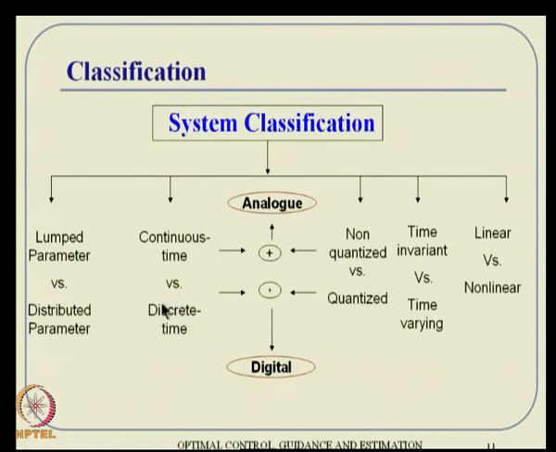And then there are discrete time theories, typically not given that much importance nowadays, and quantized theory as well, because computers have become very fast. Even if you quantize at a very fast rate, it becomes almost equivalent to continuous time and non-quantized. So, that is not that much of a big deal nowadays.